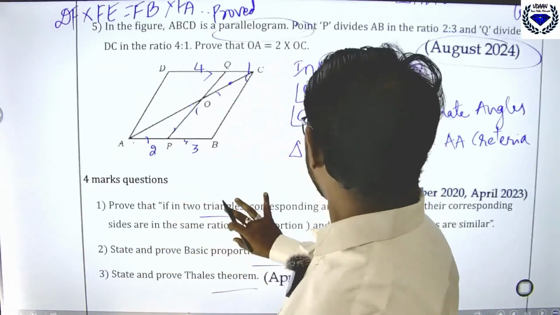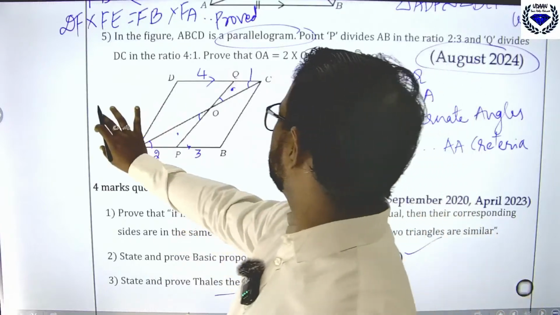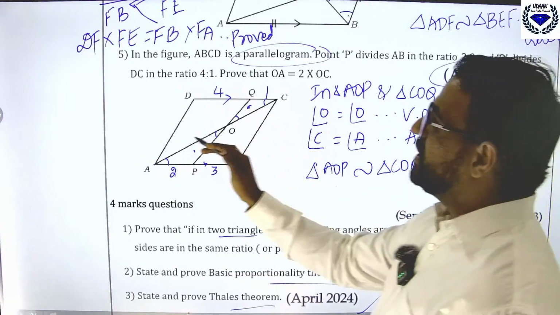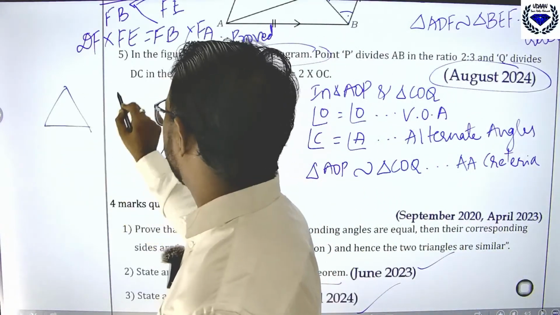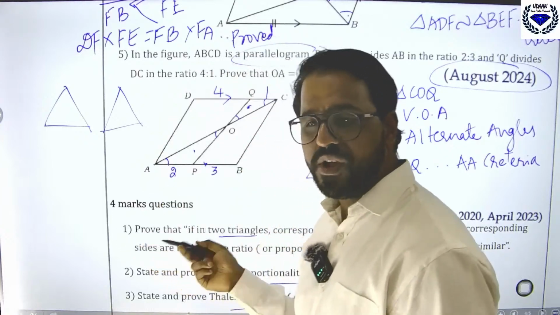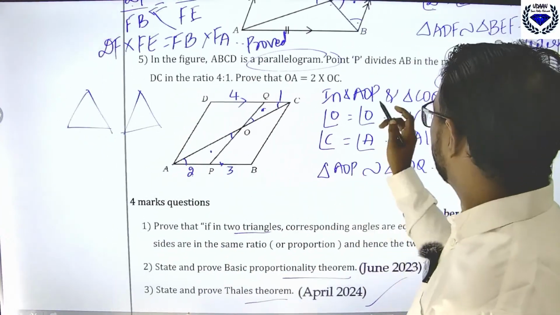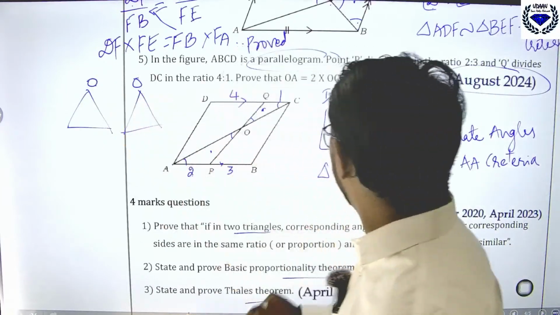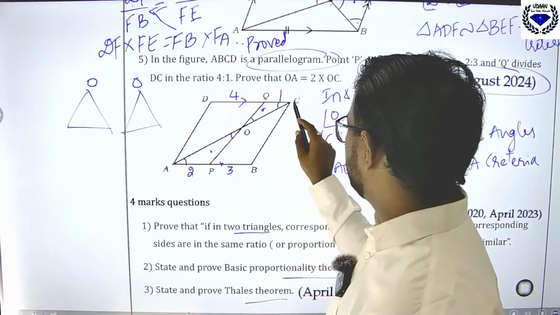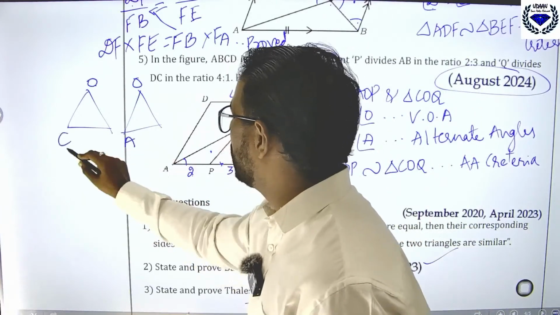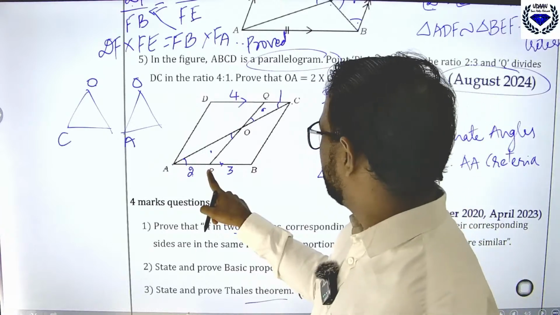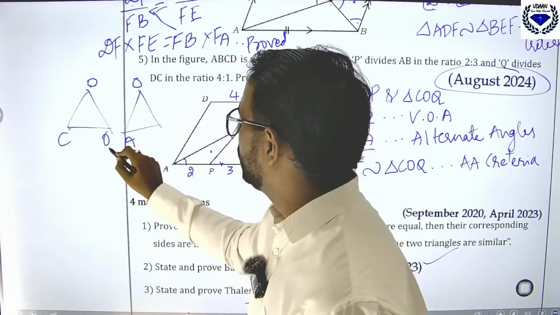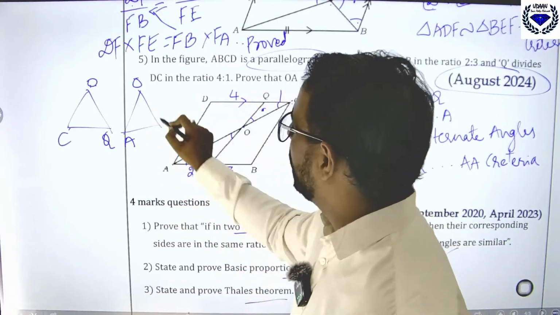So this sum is still not over. Now you proved that those are similar. Try to write them separately. Try to draw these two triangles separately. Angle O and angle O are equal, so O and O are corresponding. Then C and A are corresponding. Then the remaining ones are P and Q. So COQ will come, then AOP will come.